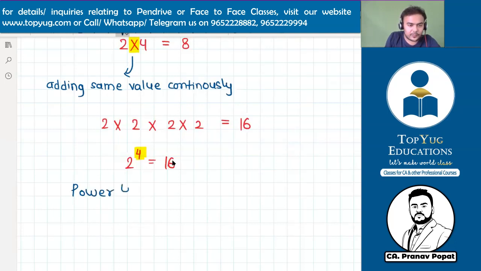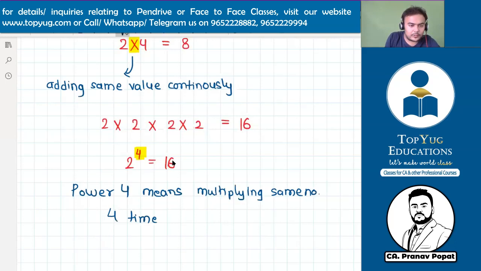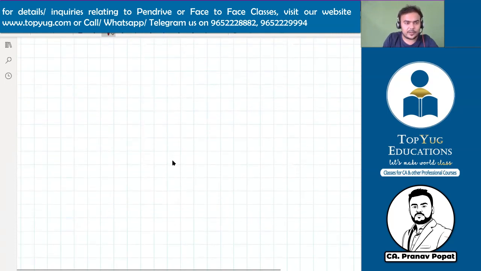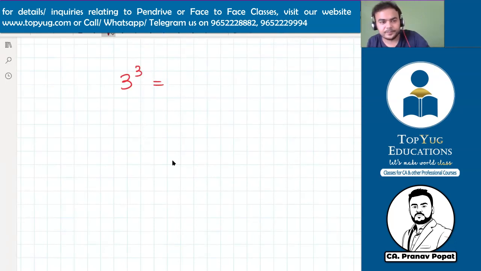So, what is the interpretation of power 4? Power 4 means multiplying the same number 4 times. So I have taken it from zero basics. If you don't know about power, then also you will understand now what power is. Okay. So now in case of powers, suppose I have written here 3 raised to 3. Tell me what is the answer, 3 raised to 3? It is 27.